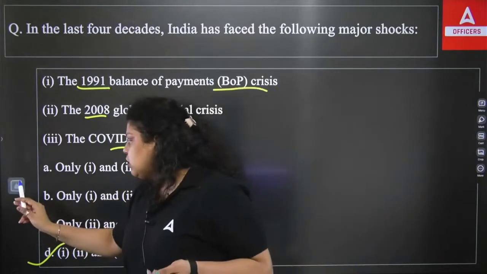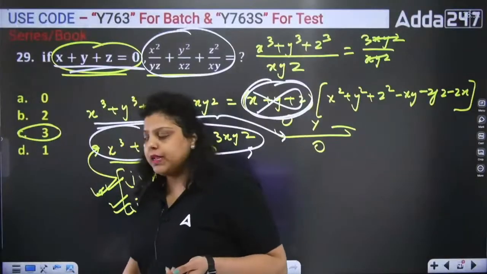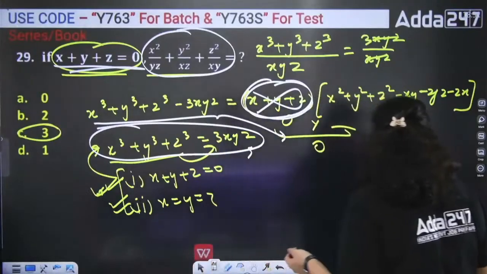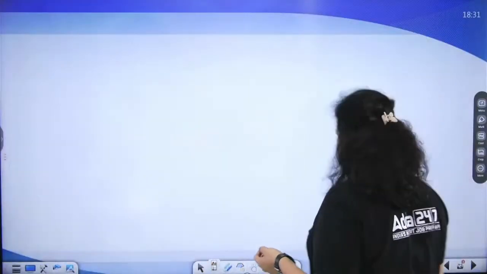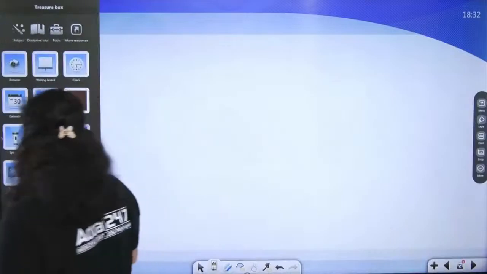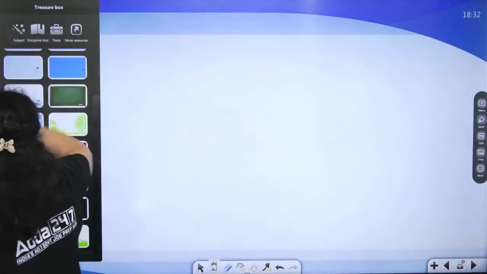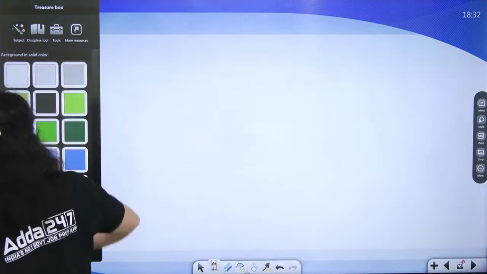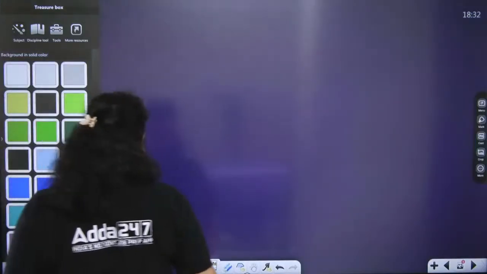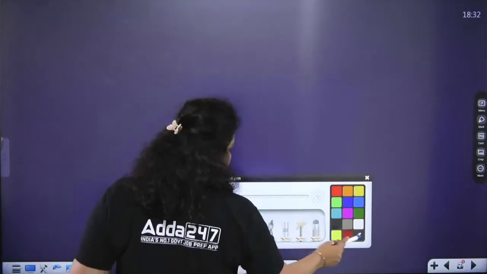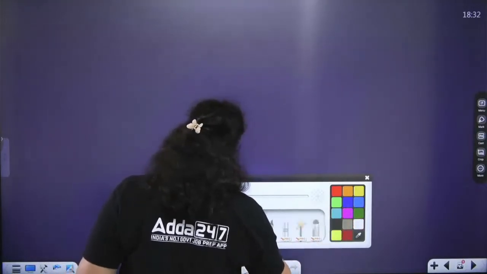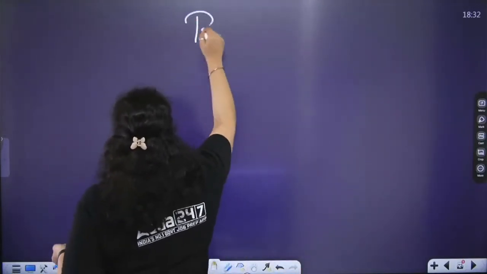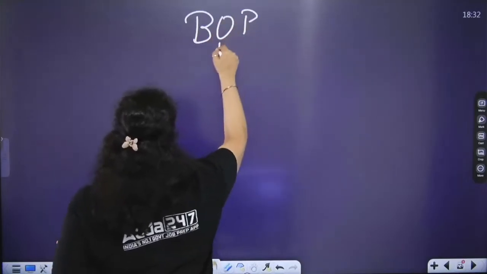Maybe some people do not know about the balance of payment, so I will explain it here. So what is balance of payment? Balance of payment is a systematic record of all the economic transactions between India and the rest of the world.